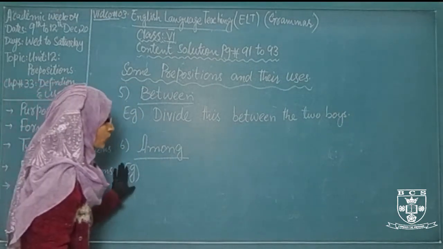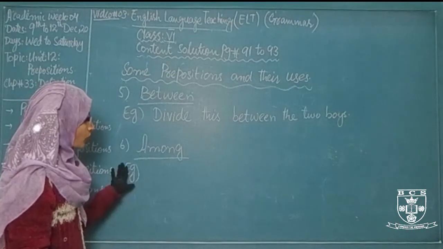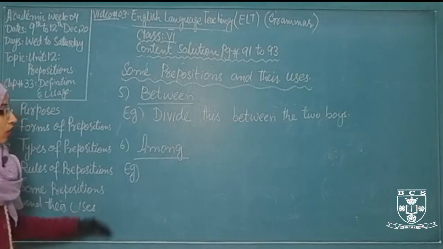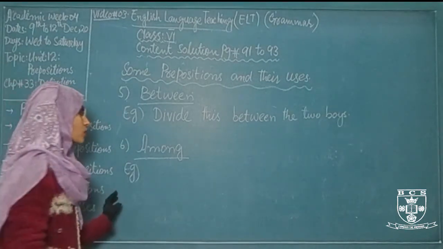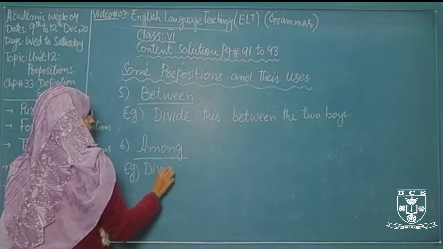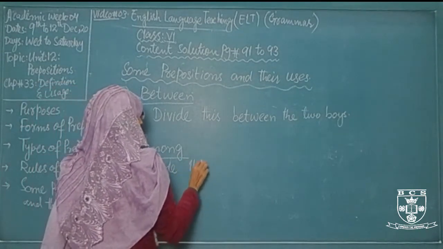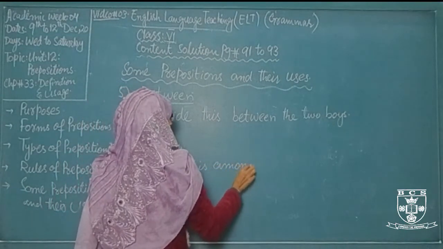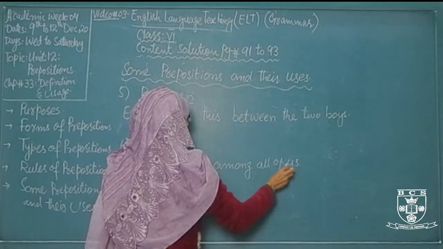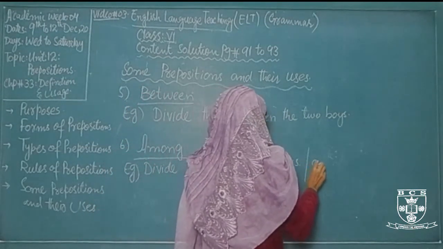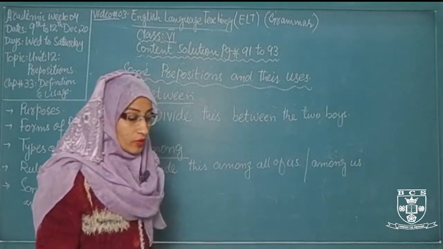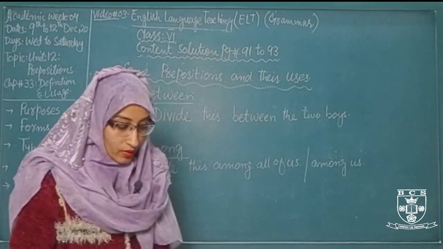When we talk about more than two objects or persons, we use among as a preposition. For example, she is a bone of contention among us. She is the superior among us. You can write this: divide this among all of us, or you can say divide this among us.